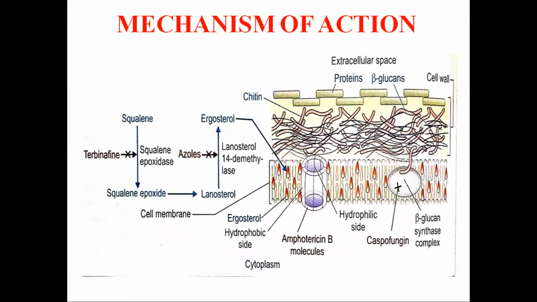Now, if we come to the molecular mechanism of action of amphotericin B, we can see how the amphotericin B polyene molecules aggregate and orient themselves to form a micropore in the form of a canal in the fungal cell membrane. In the diagram, we can see how the amphotericin B molecules aggregate and form a micropore in the fungal cell membrane. The inner surface of the pore is formed by the hydrophilic side of the amphotericin B molecules, through which ions, amino acids, and other water-soluble substances leak out. The outer surface is formed by the lipophilic side of the amphotericin B molecules, and these are stabilized by interaction with ergosterol.